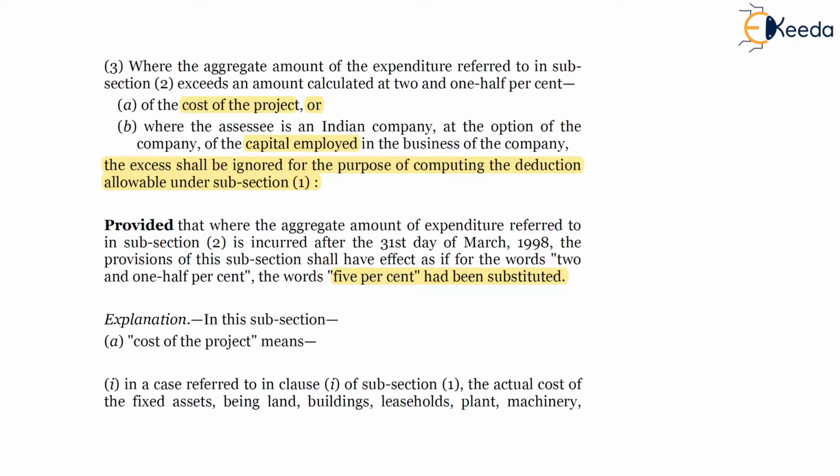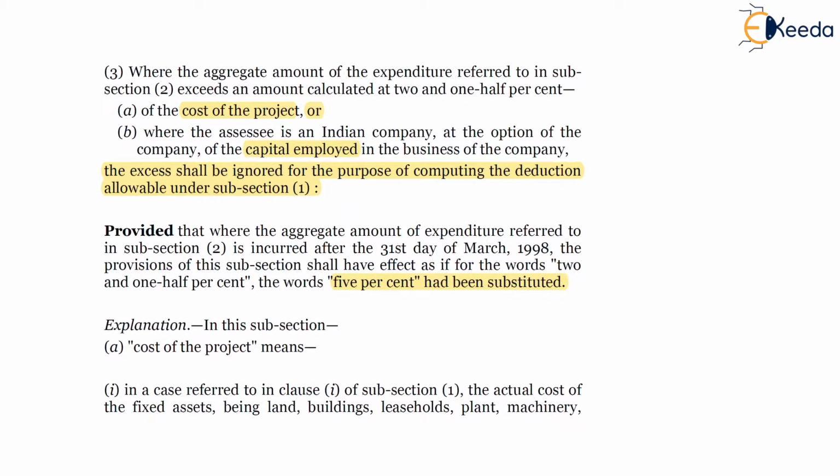Now, in the explanation to subsection 3, the meaning of the cost of the project has been specified, the meaning of the capital employed has been specified, and the meaning of long-term borrowing, which is part of capital employed. Capital employed includes issued share capital, long-term borrowing of the SSC, and includes debentures. So three items are included in the capital employed of the business of the SSC: issued share capital, debentures, and long-term borrowings.